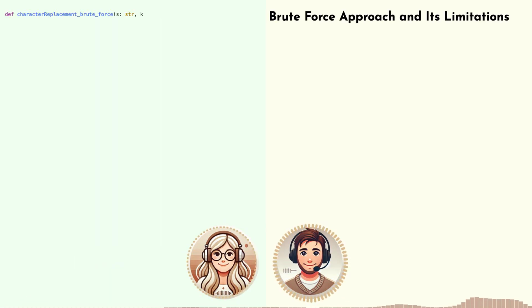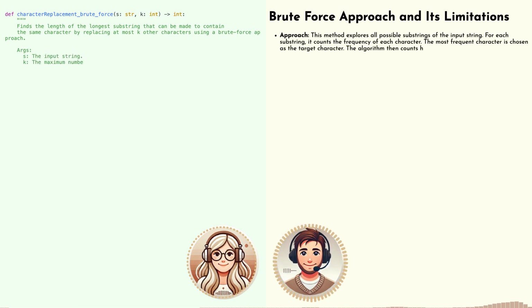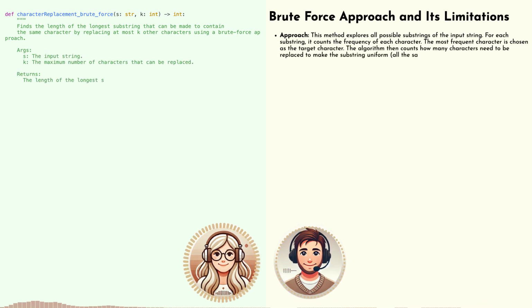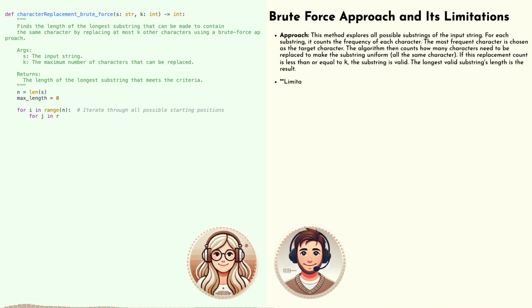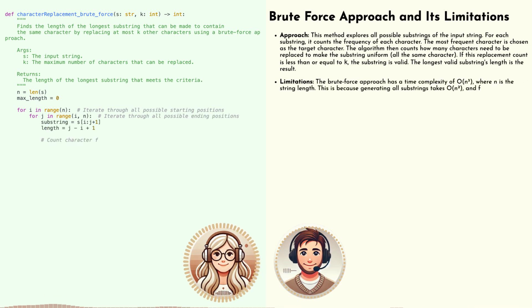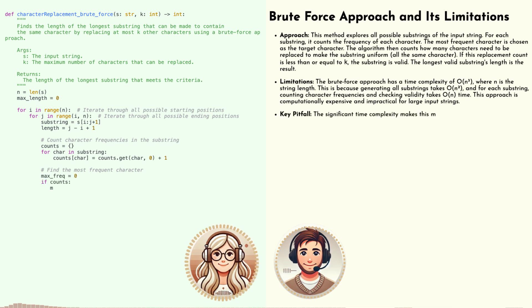So let's start with the most obvious approach, even if it's not the best one. How would we tackle this with brute force? Just the simplest way you can think of. Okay, so brute force. We'd basically have to check every single substring within our string. We'd look at AA, then AAB, then AABA, and so on. For each of those, we'd count up how many times each letter appears and see if we can make it all the same letter using our allowed replacements.